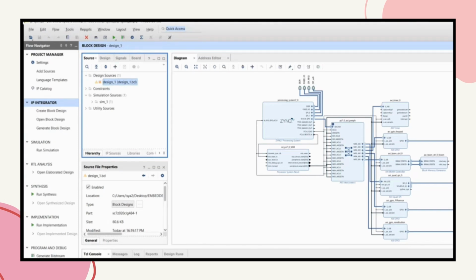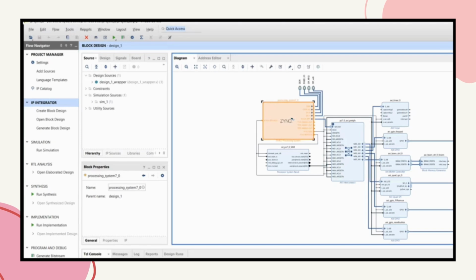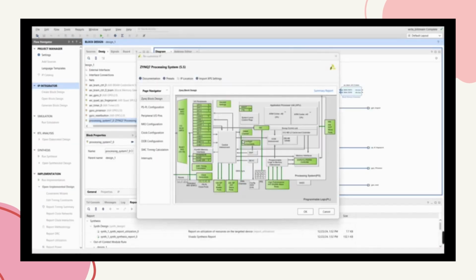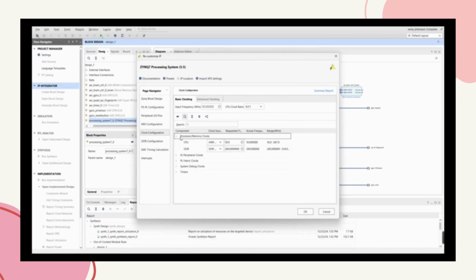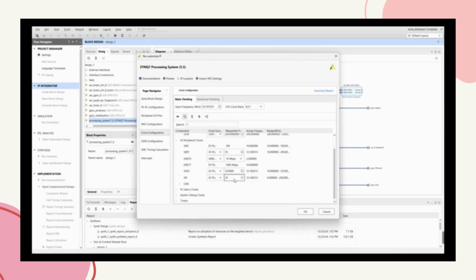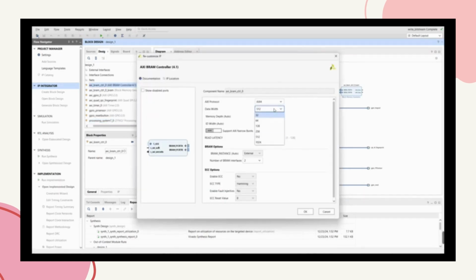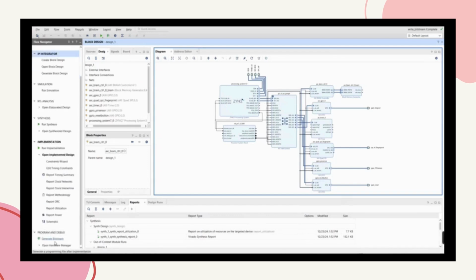So we need to create an HDL wrapper to run synthesis, implementation, and generate bitstream. For this one, it is to make sure the power is below or close to 1 watt.